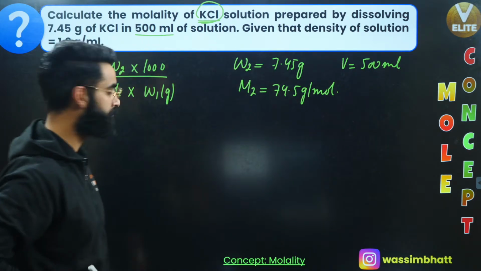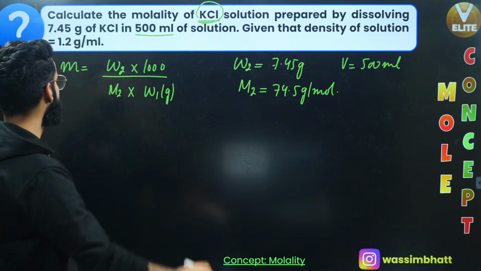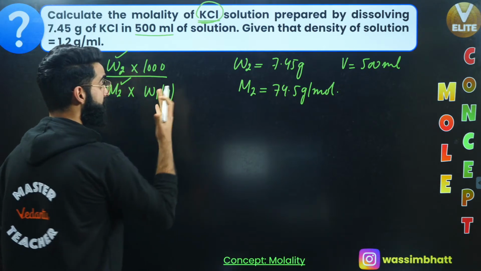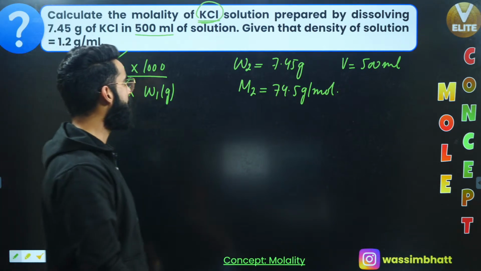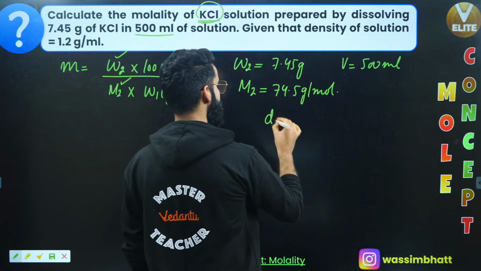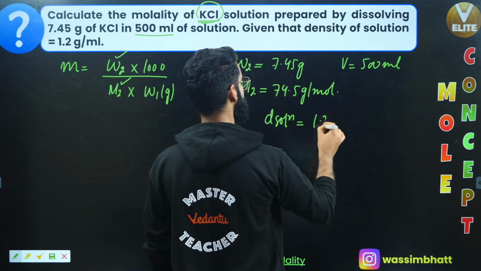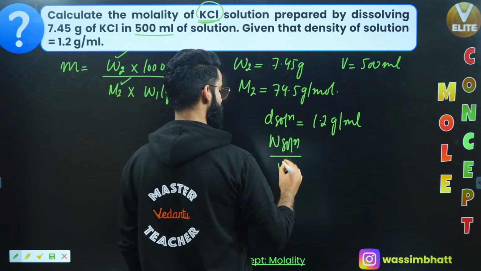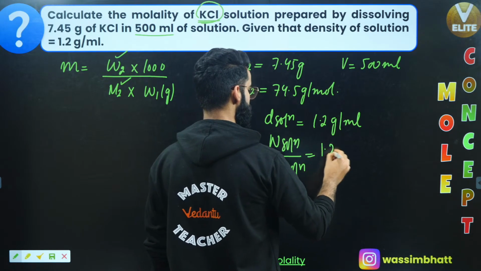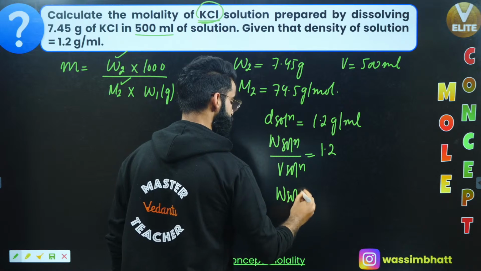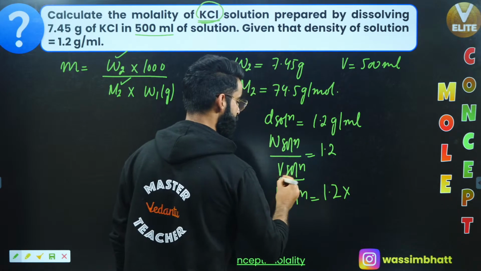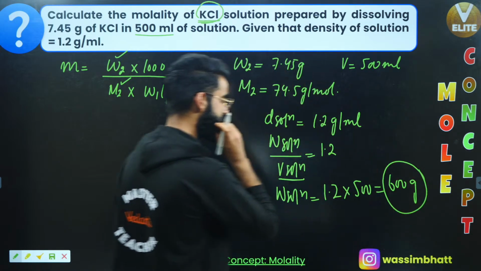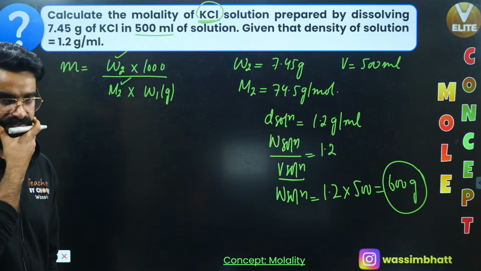So I need to calculate molality. What all parameters do I need? First of all, mass of solute, which is given to me. Molar mass of solute, which is given to me. W1, mass of solvent, I need first of all. How do I calculate mass of solvent? Density of solution is given to me as 1.2 grams per ml. So density of solution is mass of solution divided by volume of solution. So mass of solution is going to be 1.2 multiplied by volume of solution, 500 ml. So you get the value as 600 grams. So 600 grams is the mass of solution.